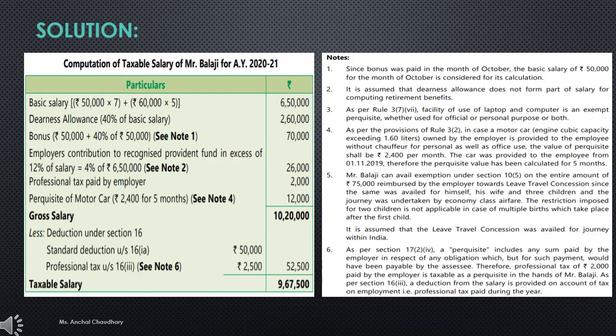Now moving towards the next adjustment, motor car owned by the employer, cubic capacity was 1.6 liter.